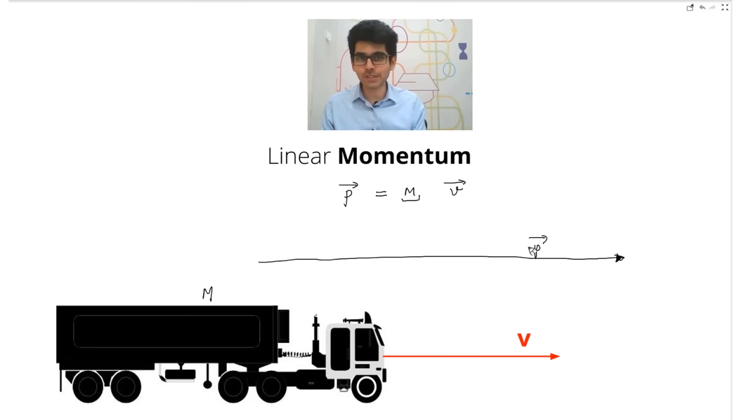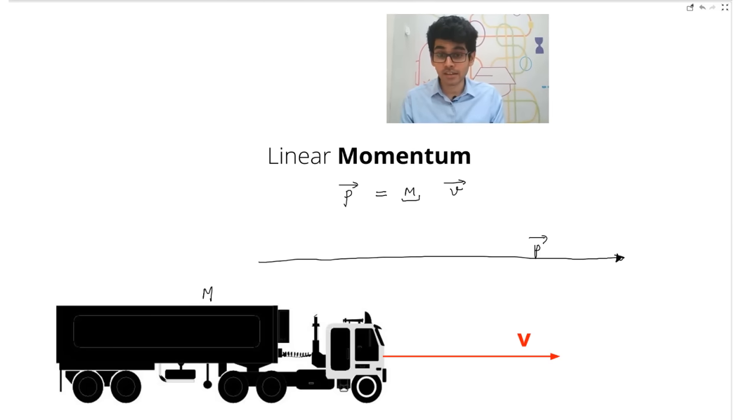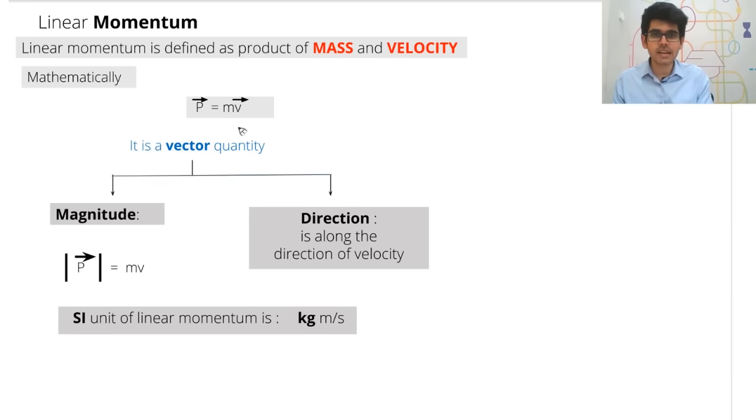And how do we get force? Let me tell you. Just because of this relationship, we get force also. If you differentiate this with respect to time, let's see what we get. So what we just studied is mathematically P vector, linear momentum vector, is equal to mass into velocity vector. Again, we can clearly see momentum is a vector. Magnitude is equal to mv, kg meters per second is the SI unit, and direction is along the velocity's direction, because obviously these are parallel vectors.